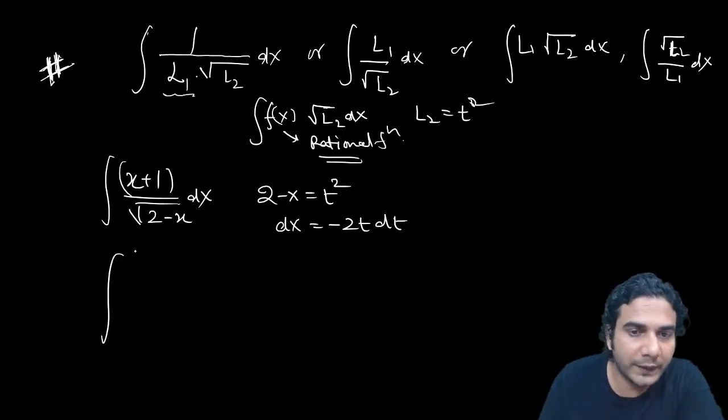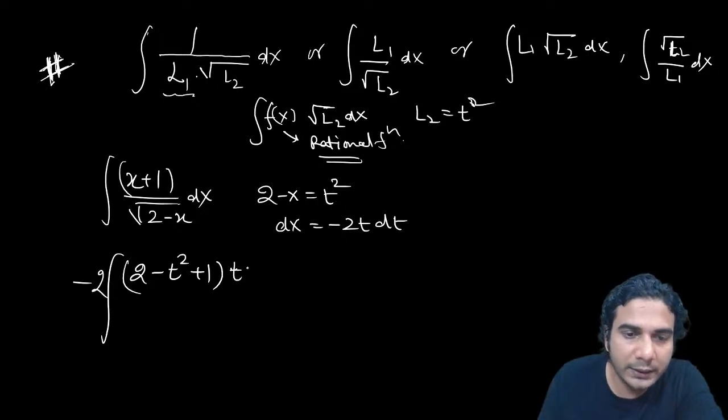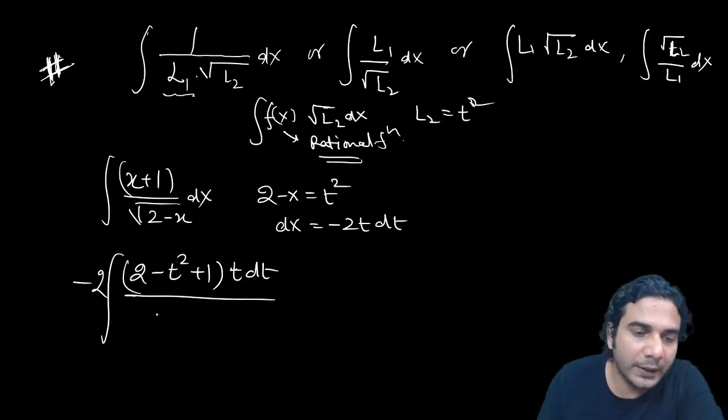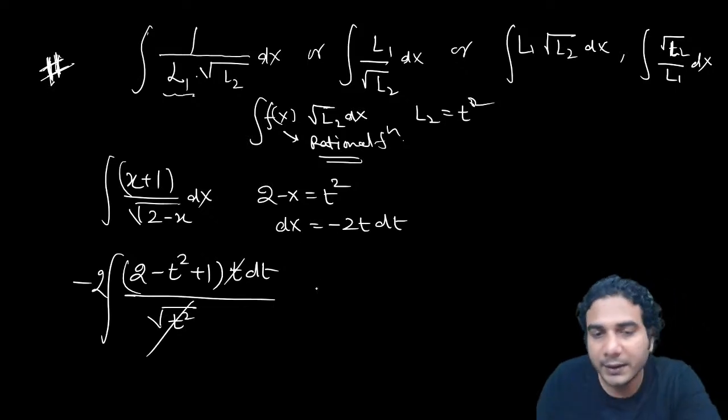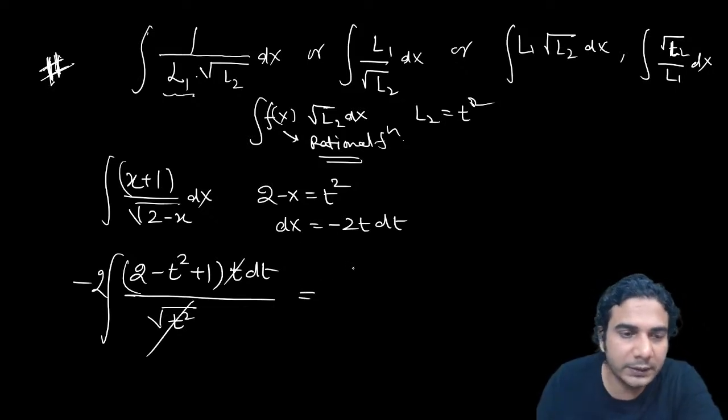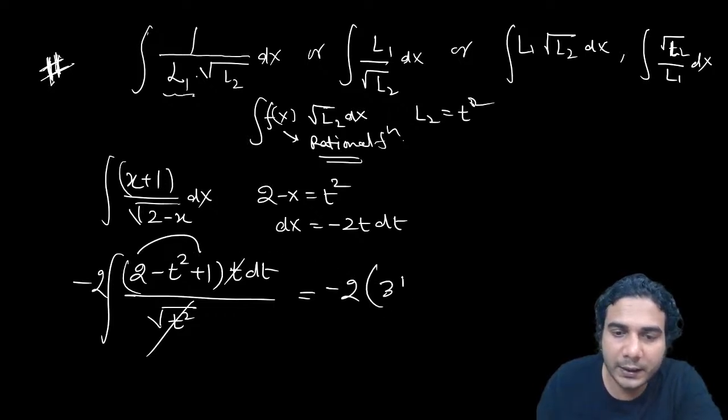Put the value of x is equal to 2 minus t square, so 2 minus t square plus 1, and dx will be minus 2t dt, divided by this square root of t square, which will get cancelled with this t, and you can see how simple the integration is. So it is the integration of 3, which is 3t, and the integration of minus t square, which is minus t cube by 3, right?